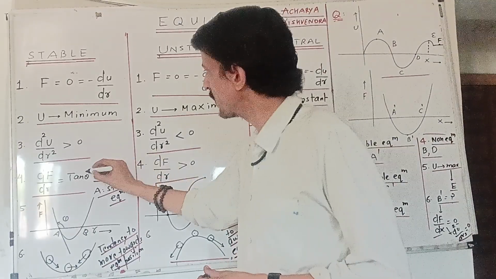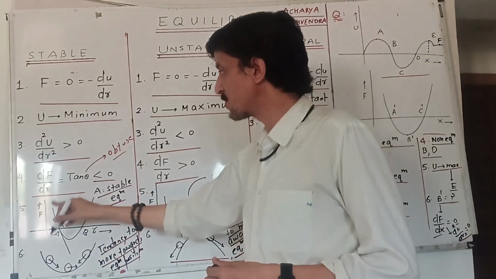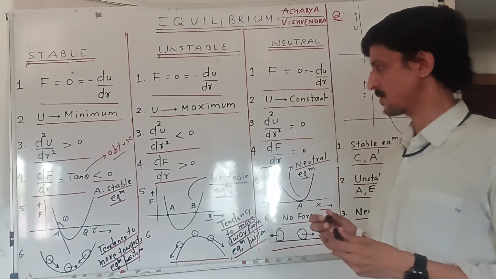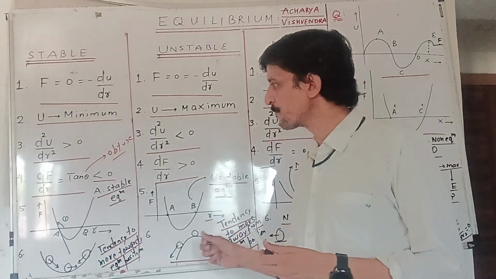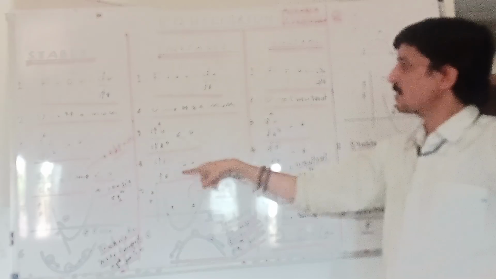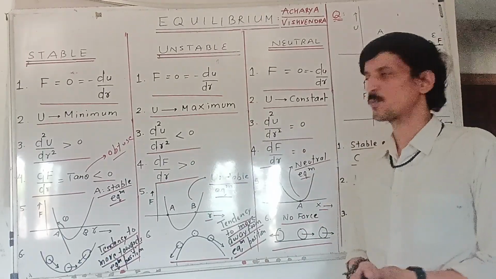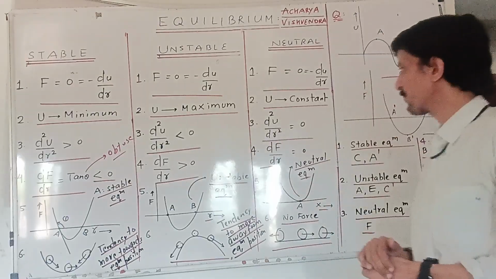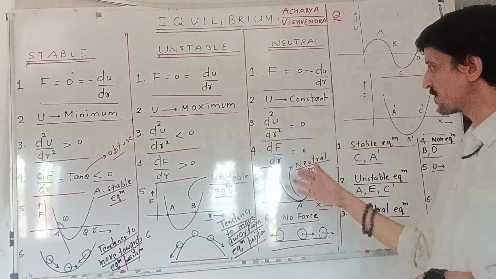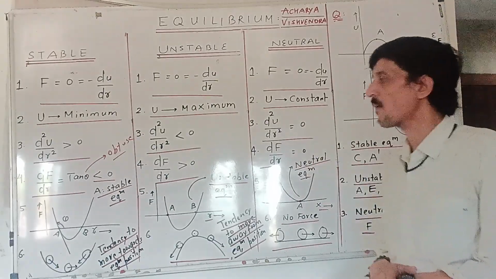So theta in this case will be obtuse, as you can see in this diagram, where theta is greater than 90 degrees. In case of unstable equilibrium, dF/dr is positive, and for neutral equilibrium, dF/dr is zero.